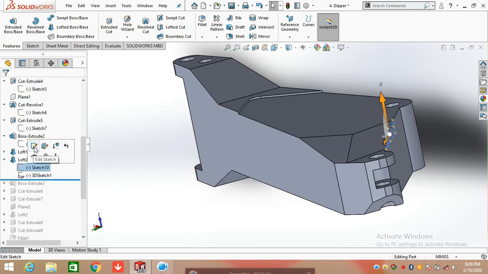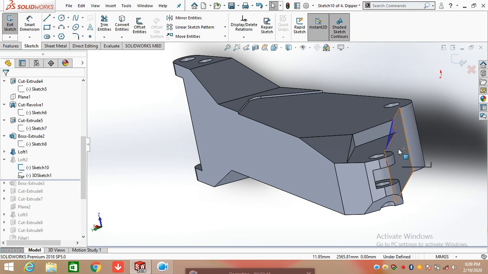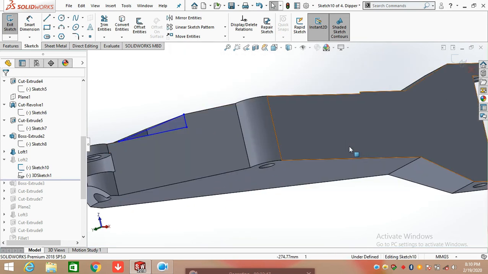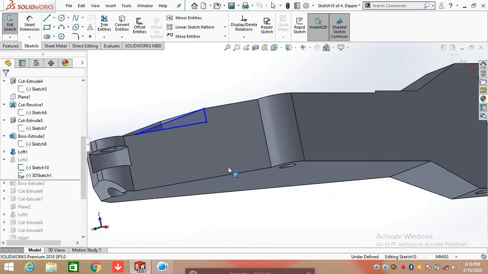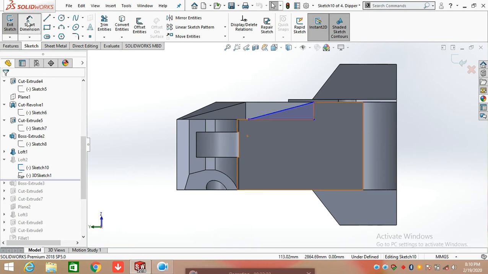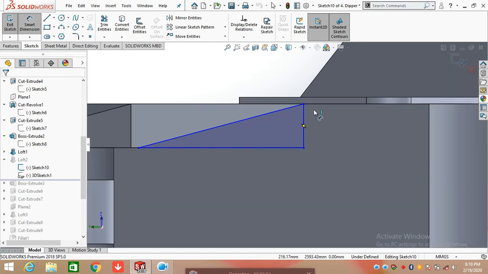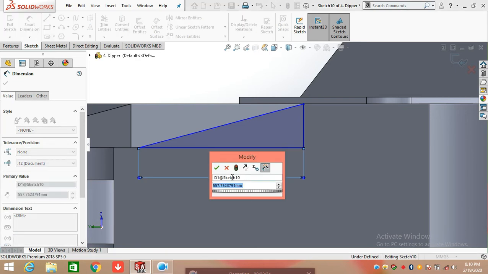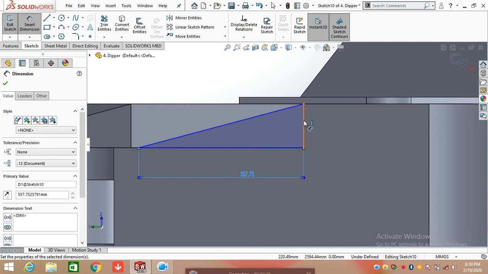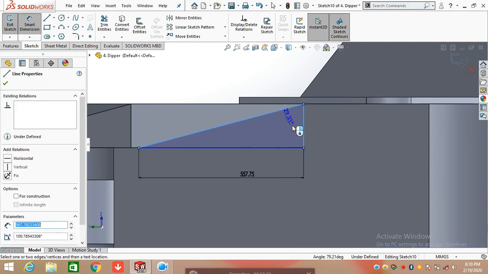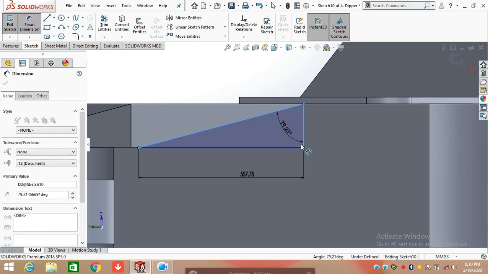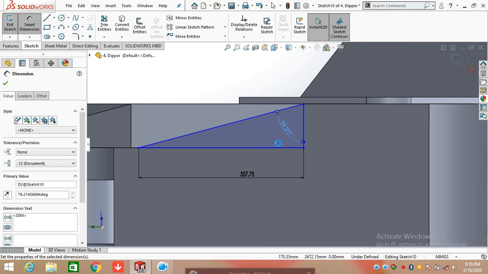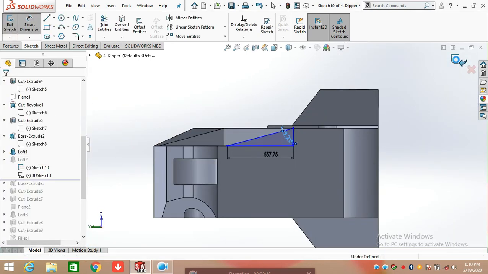Again select this face and keep this face in normal position and click on line command and draw a line from the edge to edge and draw a straight line from here having length of 557.75 mm. Now defining the angle between these two lines, which is 79.21 degree, and exit from the sketch.